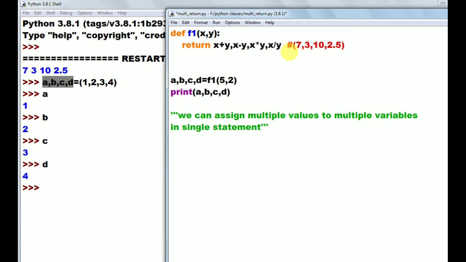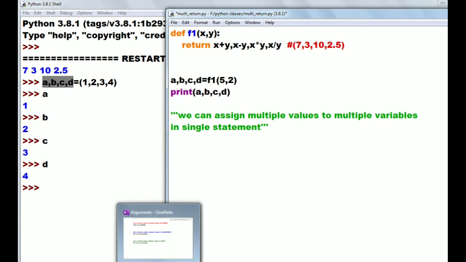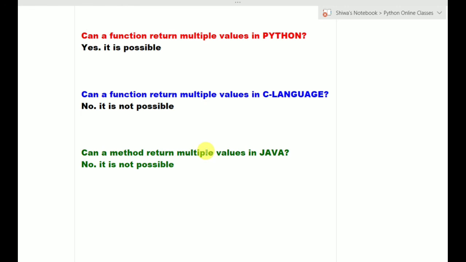This tuple's address is returned to this function, and these values will be assigned to these A, B, C, D variables. So that's why a function can return multiple values in Python, whereas it is not possible in C or Java. So this is about returning multiple values from a function in Python.